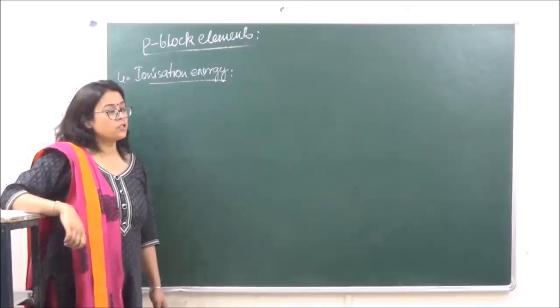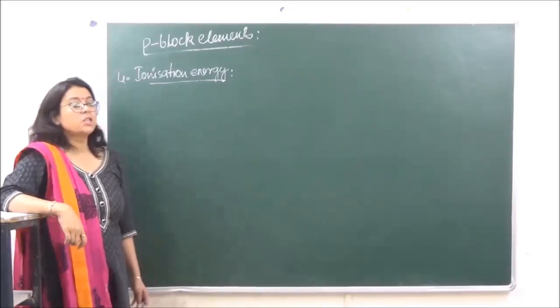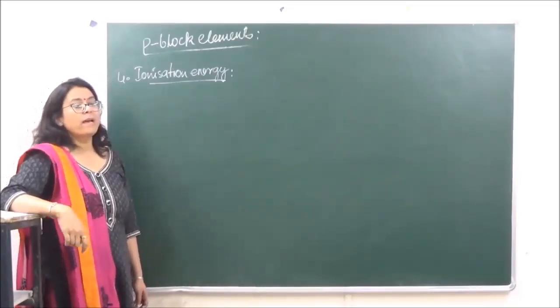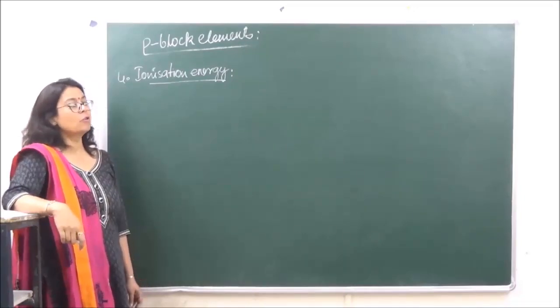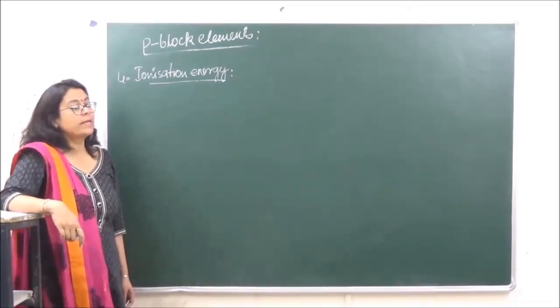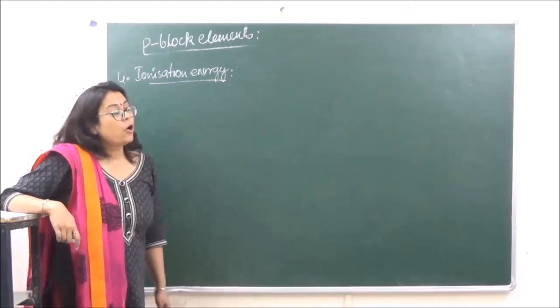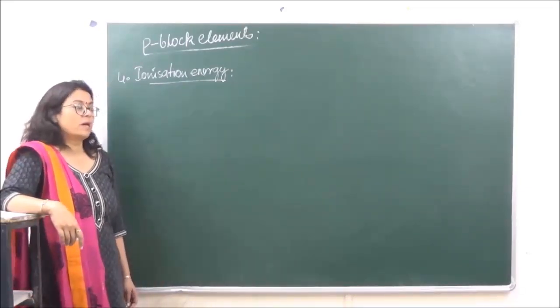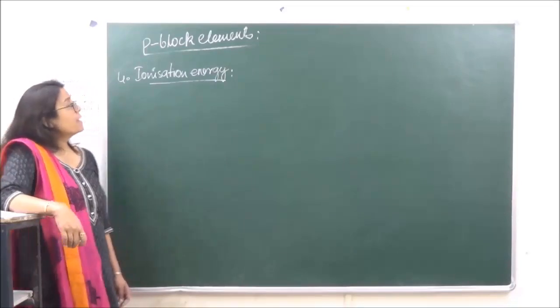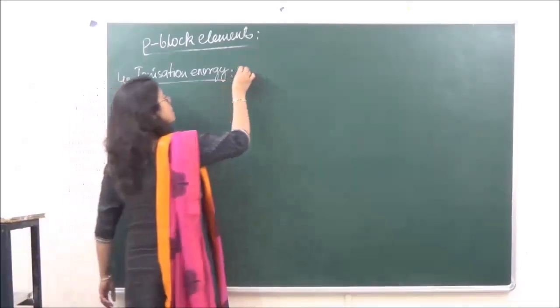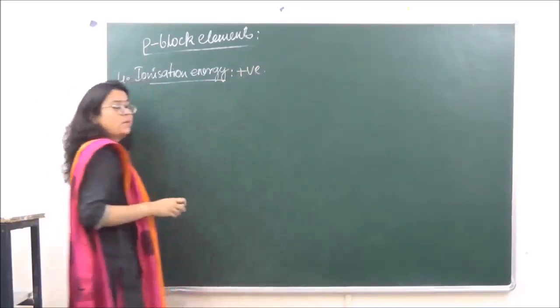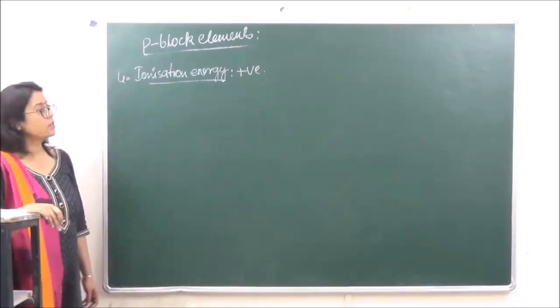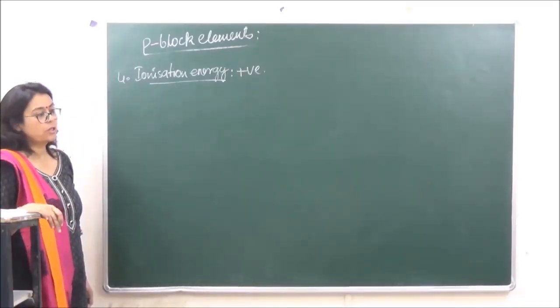What is ionization energy? It is the energy required to remove an electron from the outermost shell of an isolated gaseous atom. Or in simpler words, the energy required to remove the electron from the outermost shell. The value of ionization energy is mostly positive because we require energy to remove the electron.